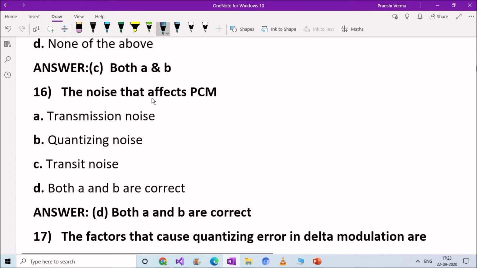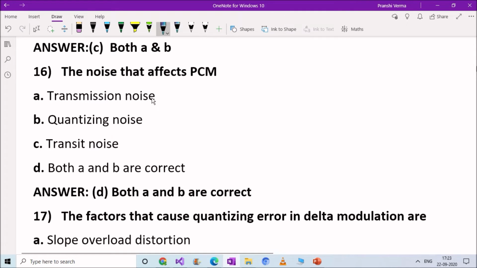Next question. The noise that affects PCM, option A, transmission noise, option B, quantizing noise, option C, transmit noise, option D, both A and B are correct. The answer is option D, both A and B are correct. The noise that affects PCM includes transmission noise and quantization noise.